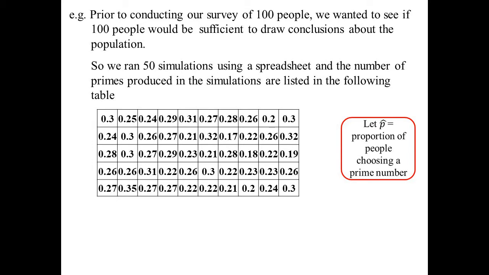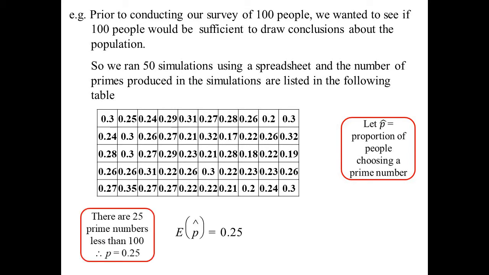As you can see, sometimes it did turn out to be what we were expecting. Most of the time it did not. Remember, we were expecting 0.25 because there are 25 prime numbers that are less than 100. The variance of our sample, 0.25 times 0.75 divided by the number of people, 50. So we should see in our data there, in those 50 simulations, the variance between the different ones,